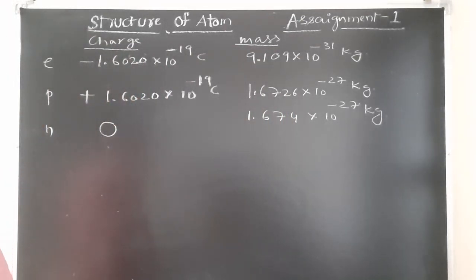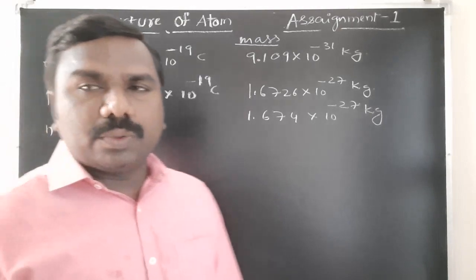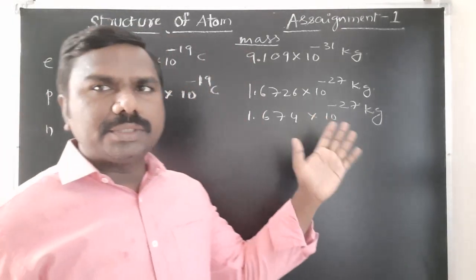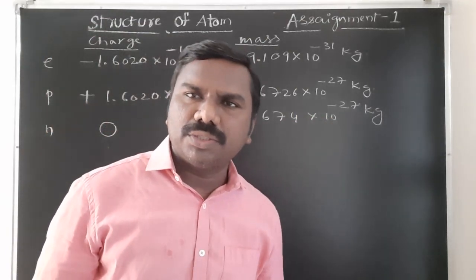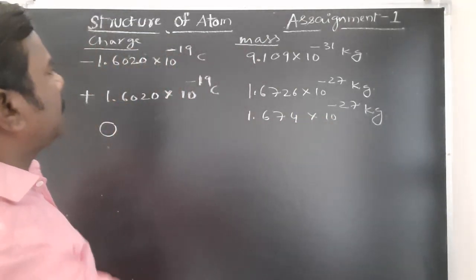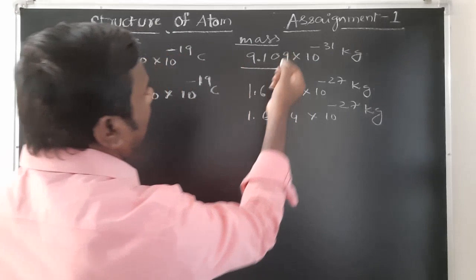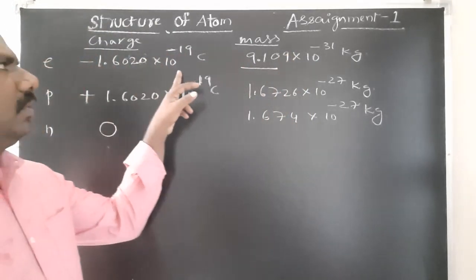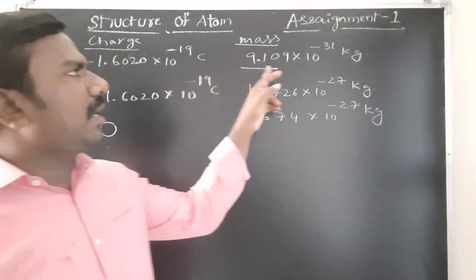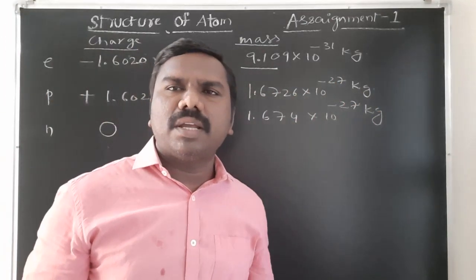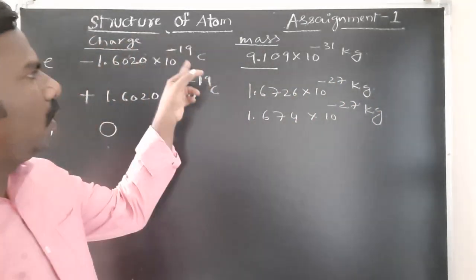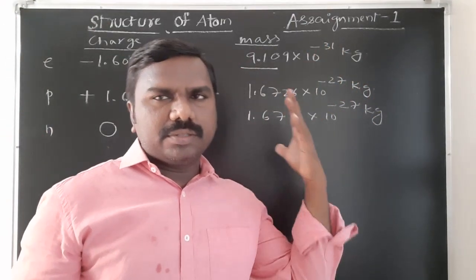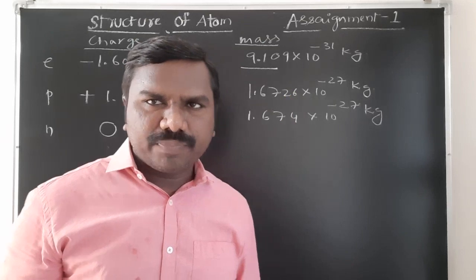After this, e by m ratio, it means the charge to mass ratio, they are expecting. By these values, you can find the charge to mass ratio very easily. For example, the charge to mass ratio of electron is minus 1.6022 into 10 to the power of minus 19 coulombs by 9.109 into 10 to the power of minus 31 kgs. Then you'll get the unit coulomb per kg. On solving you'll get the answer.